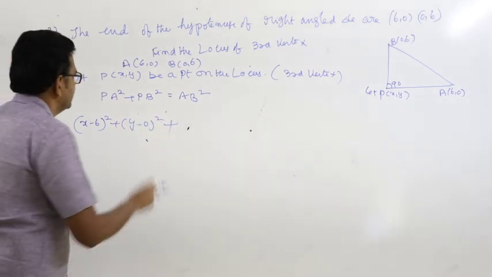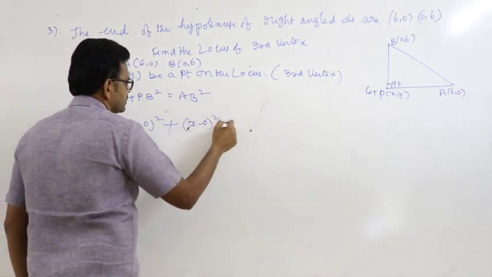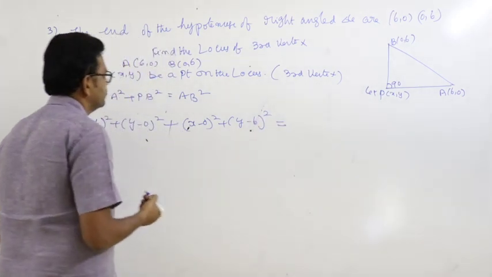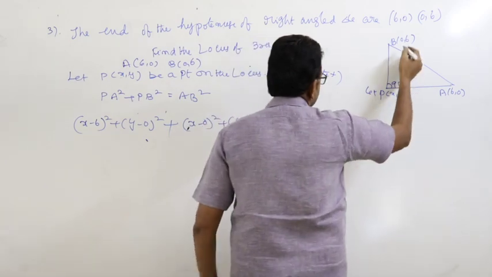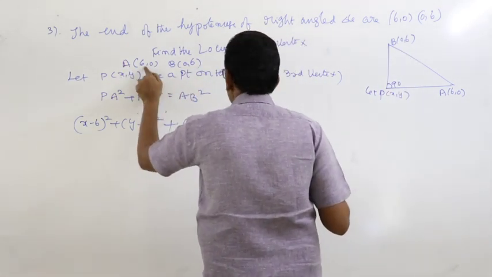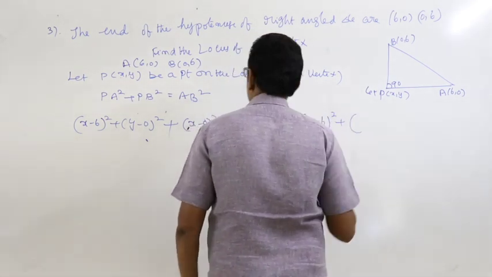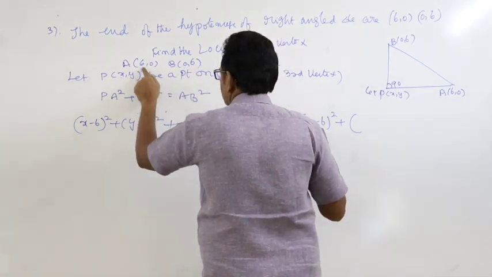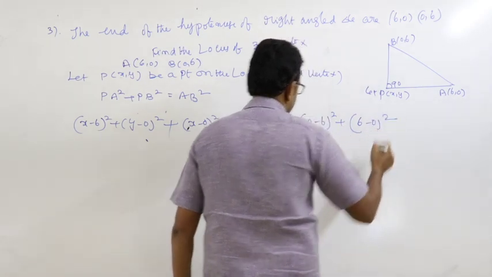And PB square, x minus 0 whole square plus y minus 6 whole square equal to AB square, the distance between the points. So x1, y1, x2, y2: x2 minus x1 whole square plus y2 minus y1 whole square.